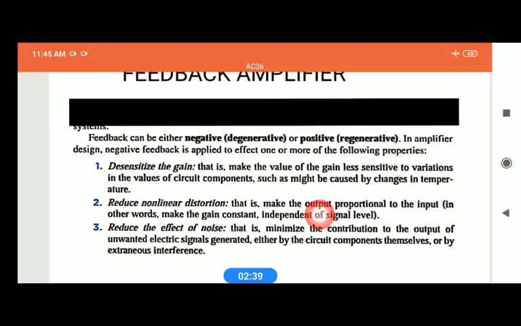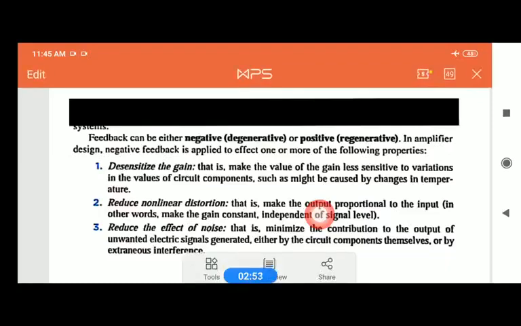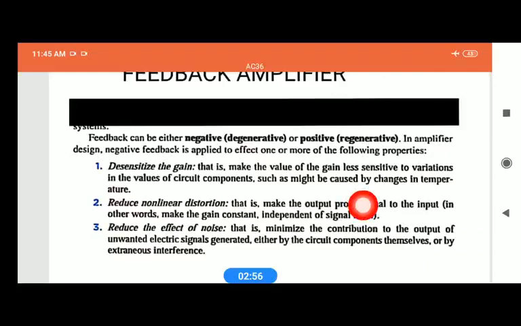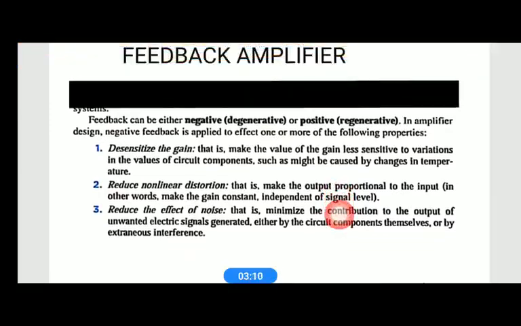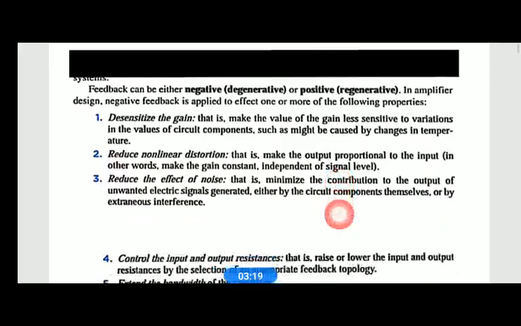Usually, an open loop amplifier, when there is no feedback circuit in the amplifier, has more nonlinear distortion, because the output is not linear, not proportional to the input. Using feedback we can make the output proportional to the input, linear. We will see more detail later.